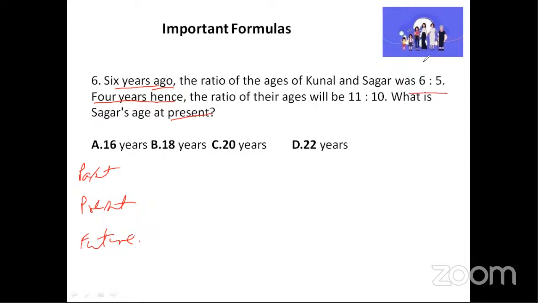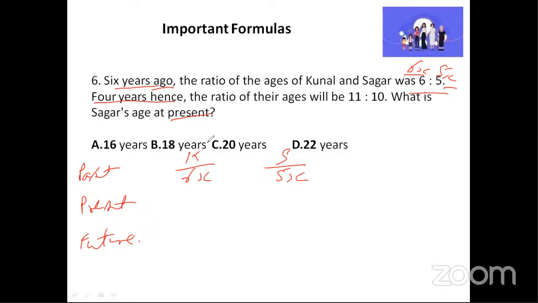Okay, now let us observe. When they give the ratio, as I said, you have to straight away write 6x, 5x. Since they have told 6 years ago, this is the past one, of Kunal and Sagar. This is Kunal, this is Sagar. So Kunal is 6x, Sagar is 5x. Now, since this is 6 years ago, 6x will become what now?